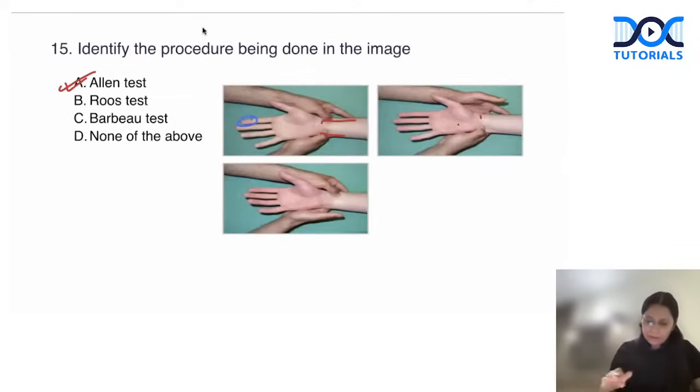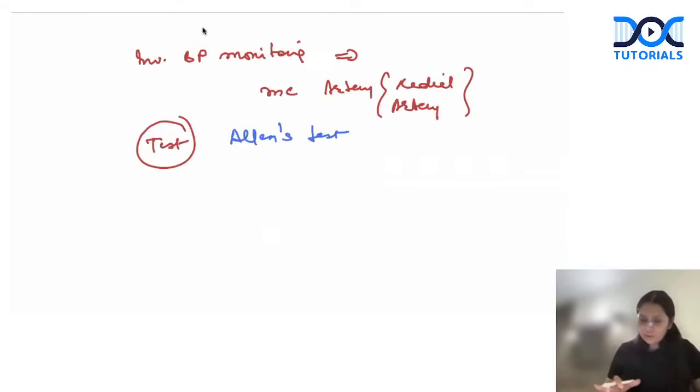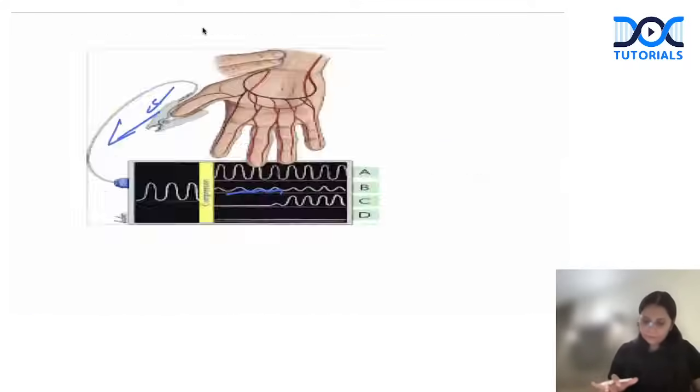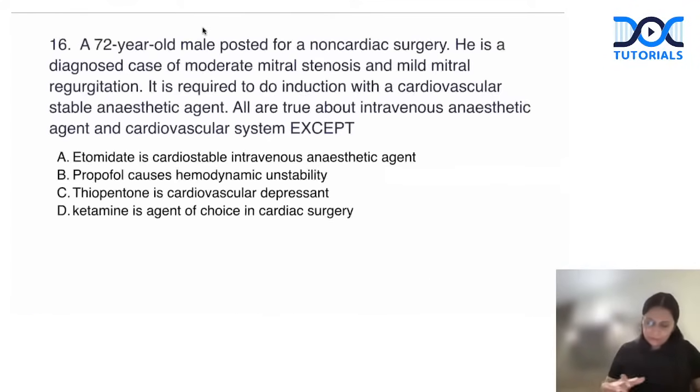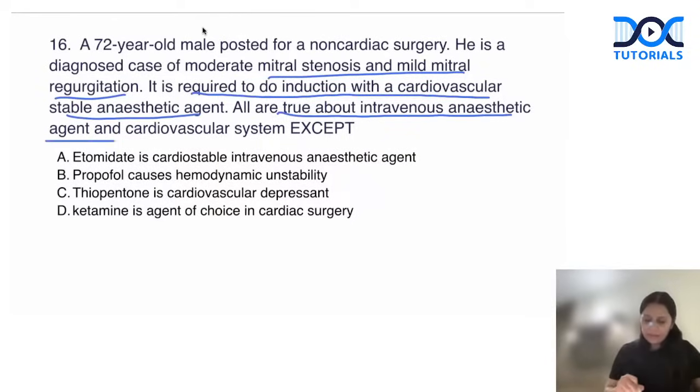So remember, this without pulse oximetry is the Allen test, which we do before radial artery cannulation, okay? Next is the 16th question. A 72-year-old male posted for non-cardiac surgery is a diagnosed case of moderate mitral stenosis and mild mitral regurgitation. It is required to do induction with a cardiostable anesthetic agent. All are true about IV anesthetic agents and the cardiovascular system except.